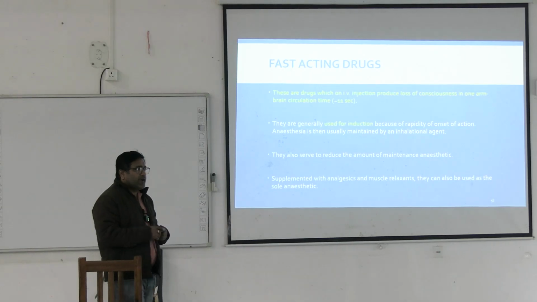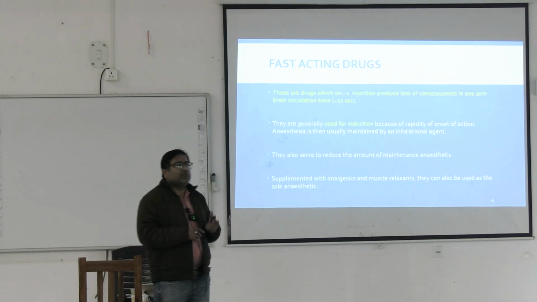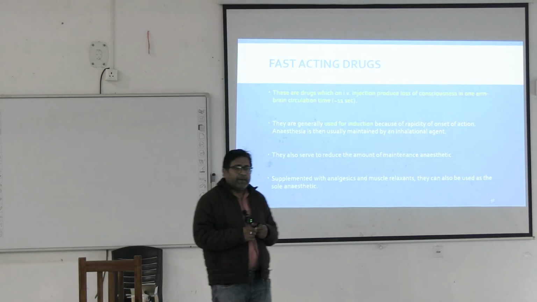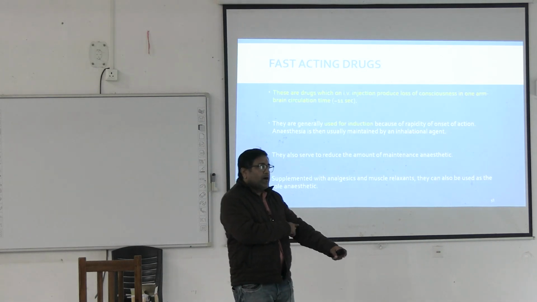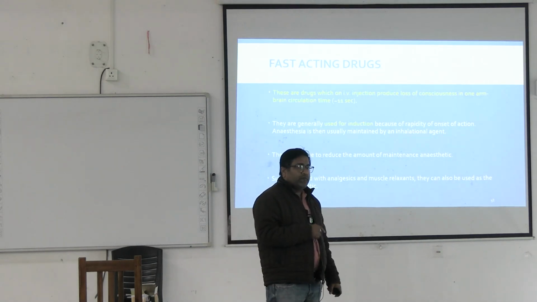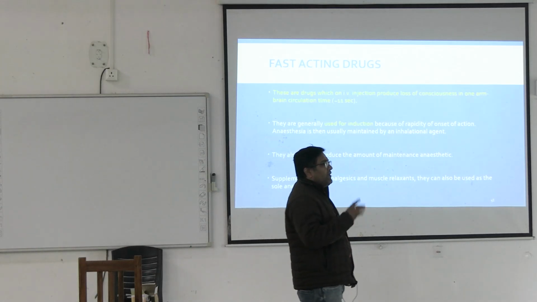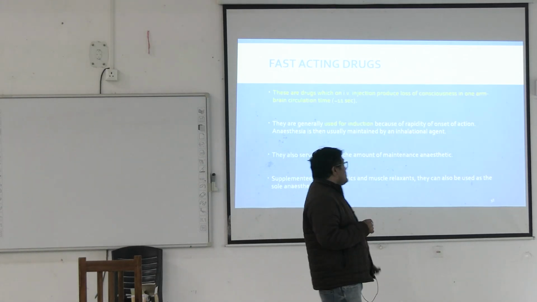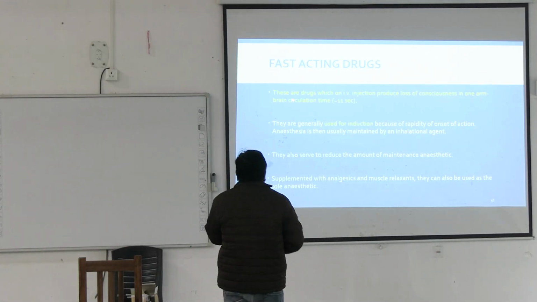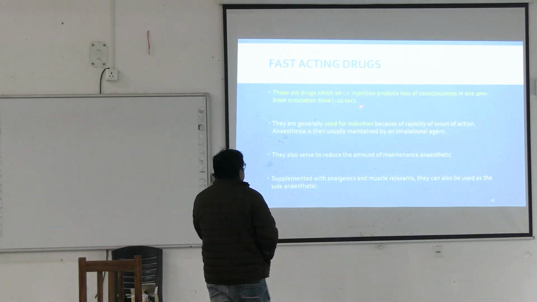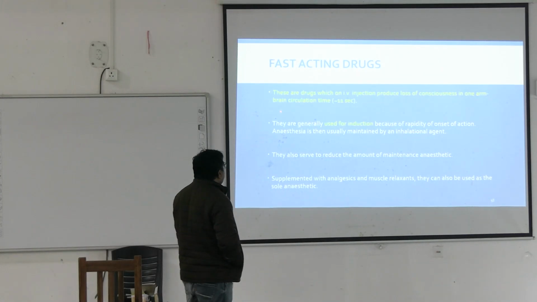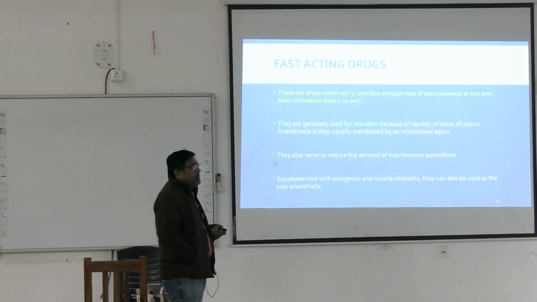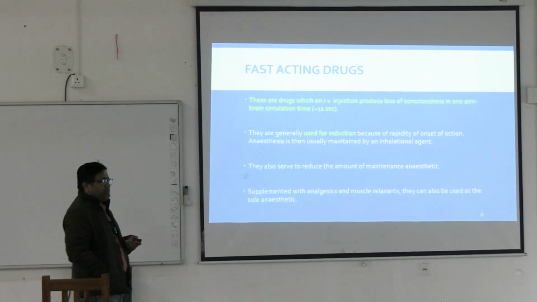arm brain circulation time. এই arm brain circulation time মানে কি হয়? মানে the time taken for the blood to reach from the arm to the brain, one cycle, it is around 11 seconds. So these are drugs generally which on intravenous injection produce loss of consciousness in one arm brain circulation time, that is around 11 seconds.